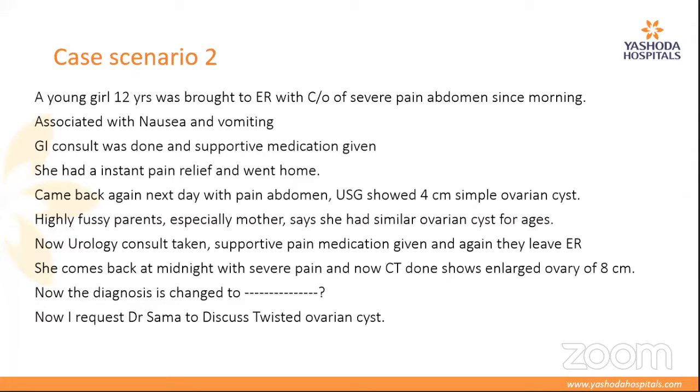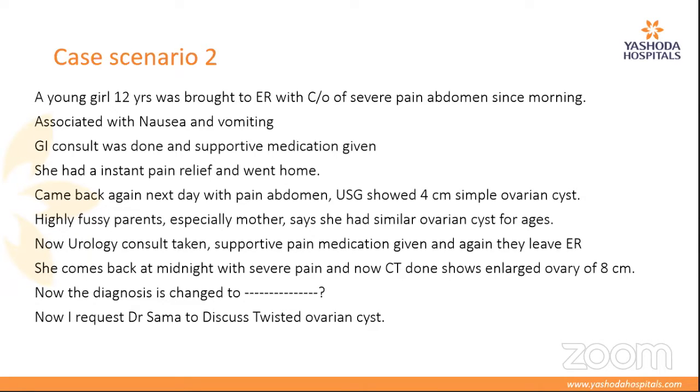They leave the ER. Now she comes back at midnight with severe pain. Now a CT shows an enlarged ovary of 8 centimeters. So now we get the diagnosis. Now the diagnosis is changed to a twisted ovarian cyst. Dr. Sama, will you take over to discuss the twisted ovarian cyst?